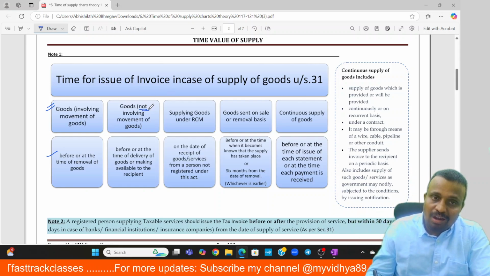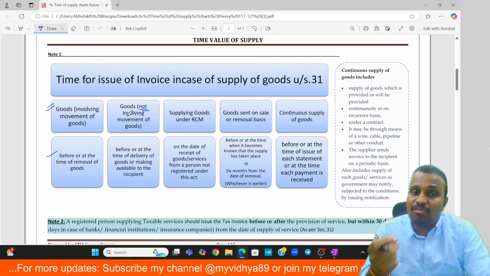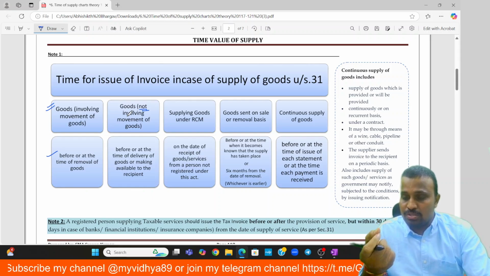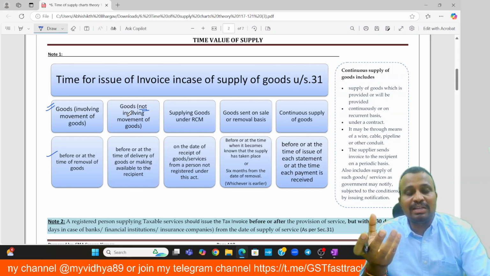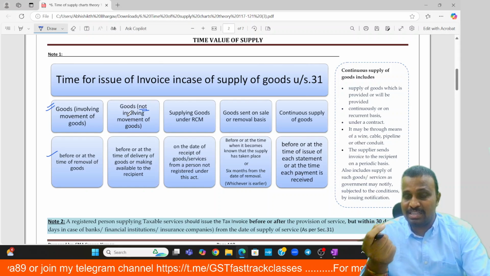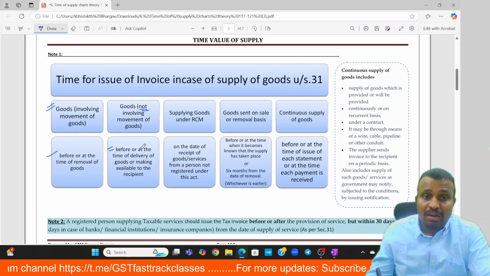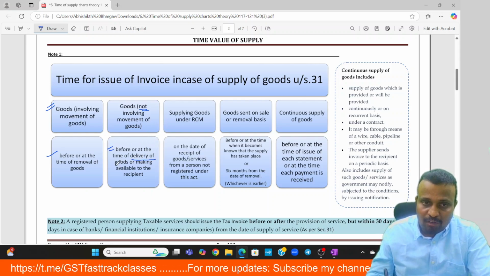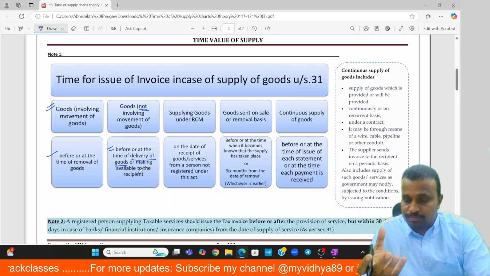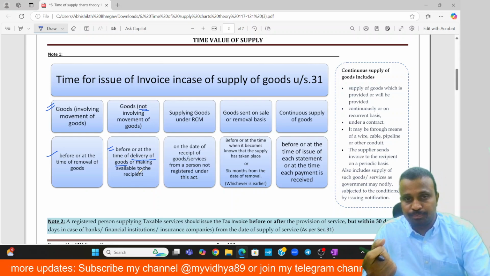If the supply does not involve movement of the goods, for example you book the goods through an AC vendor, then the party delivers the product at your premises directly, and that supply does not involve any movement. In that case, the last date for invoice will be on or before the time of delivery of the goods or making them available to the recipient. That is, the date on which the goods have been delivered to you or made available to you.